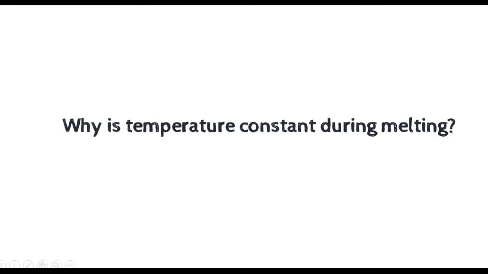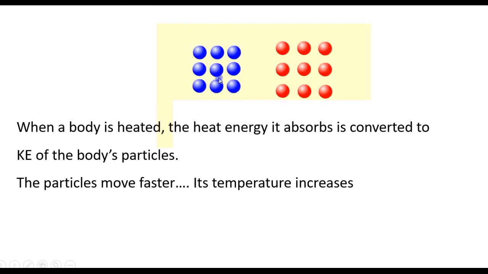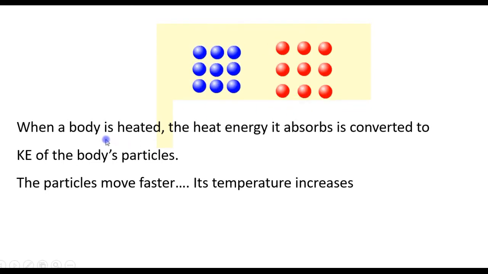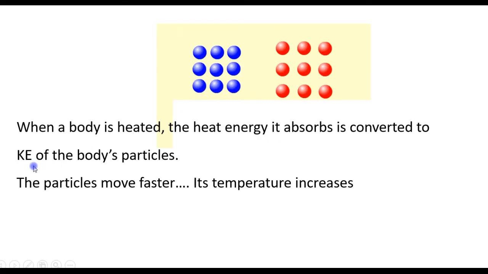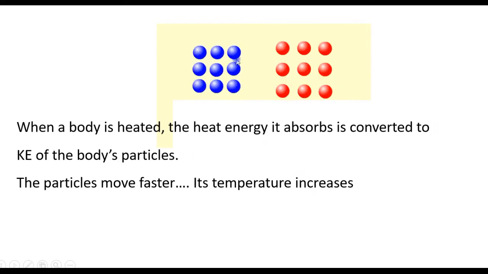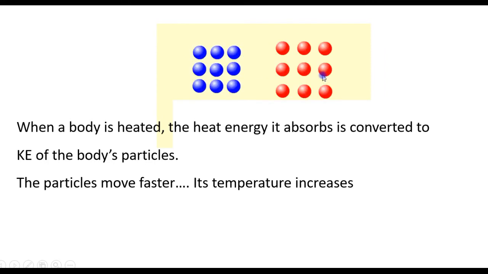So why is temperature constant during melting? To explain this, we use the kinetic model of matter. According to this model, the particles in a solid, liquid, or gas are always in motion. So here is a solid, and when the body is heated, the heat energy it absorbs is converted to the kinetic energy of the body's particles, and the particles move faster. So when you heat a solid, the heat energy is converted to kinetic energy of the particles, and they move faster.